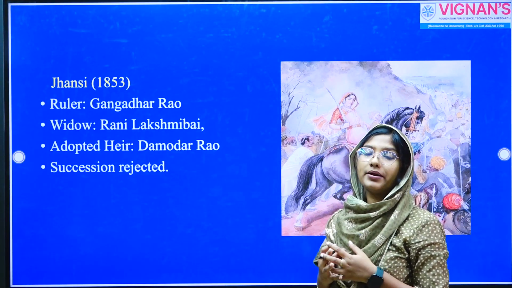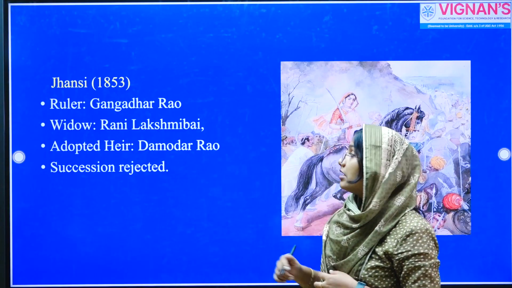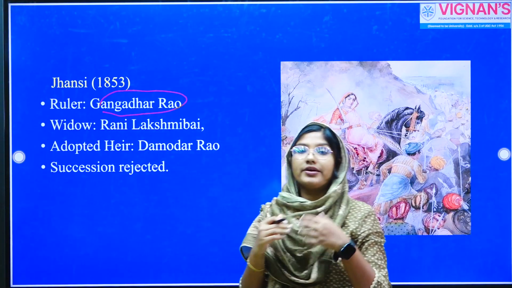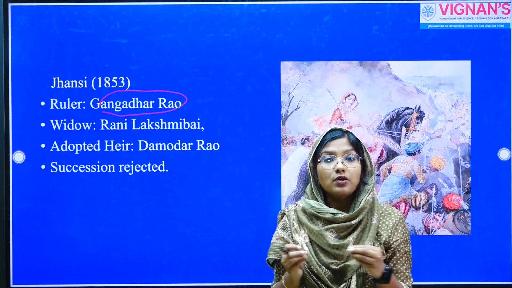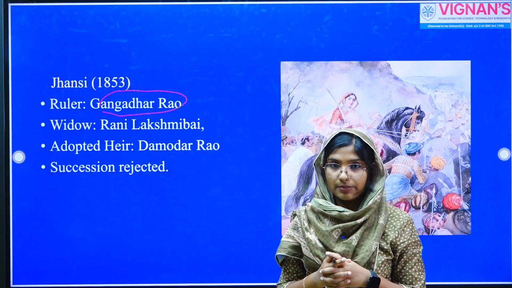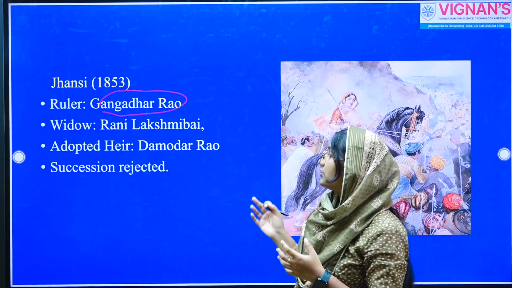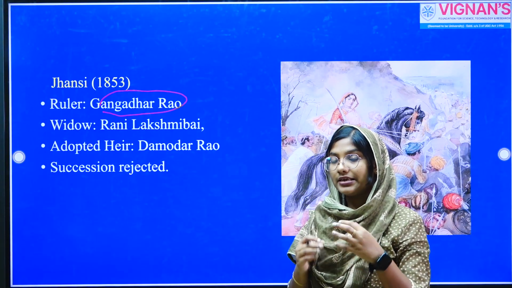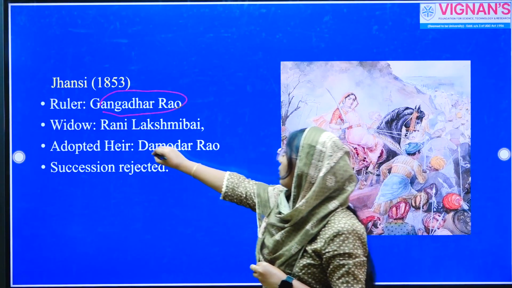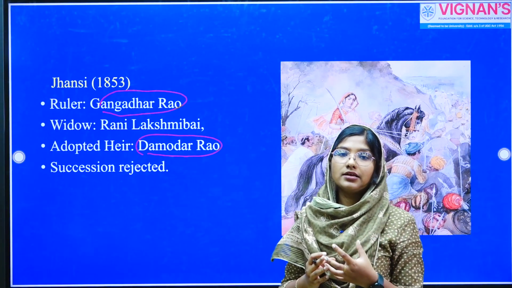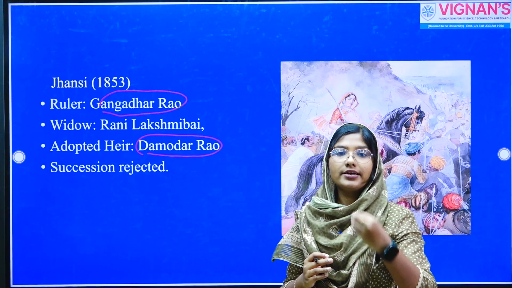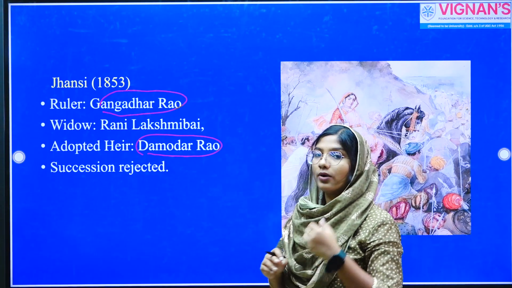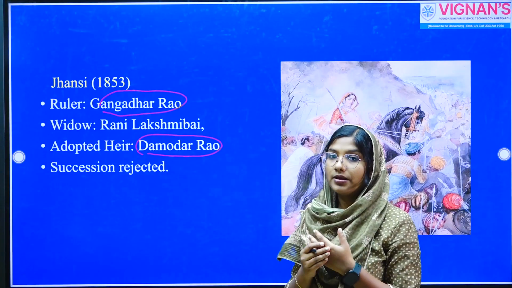What exactly happened in the context of Jhansi is that Jhansi was ruled by Raja Gangadhar Rao. He was a very loyal ruler and he maintained a cordial relationship with the English East India Company. However, he died without having a biological successor. Even before his death, he adopted a son called Damodar Rao. After his death, Rani Lakshmi Bai requested the English East India Company to consider the adopted son Damodar Rao as the legal successor of their kingdom, Jhansi.